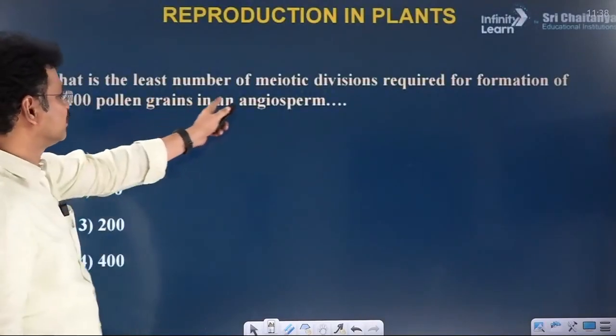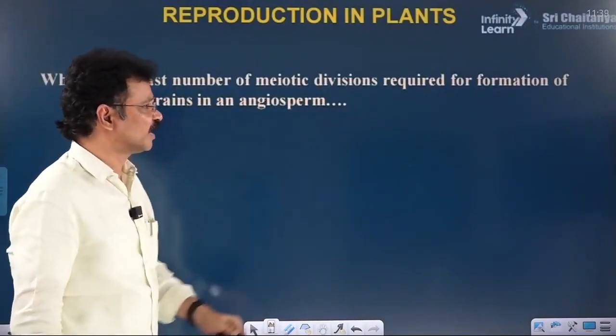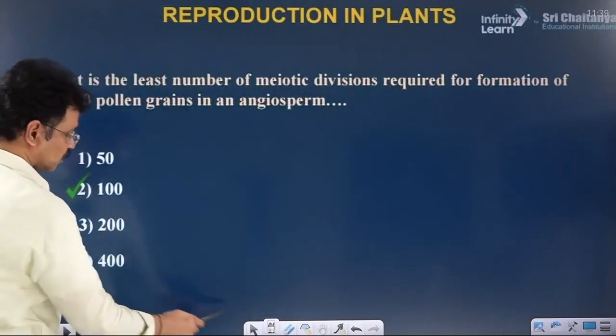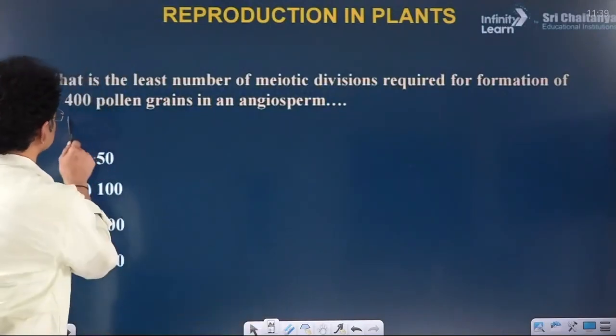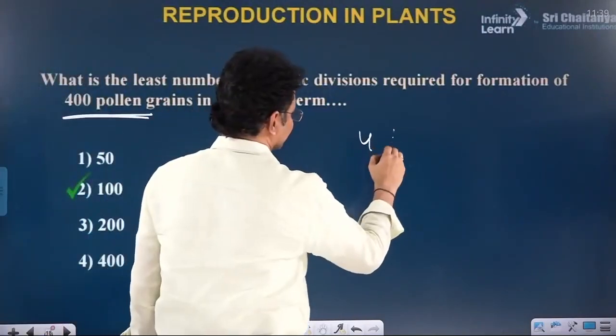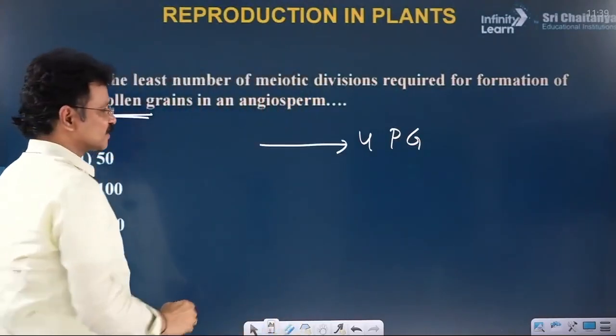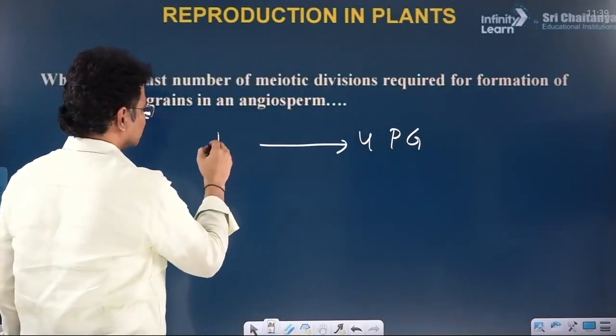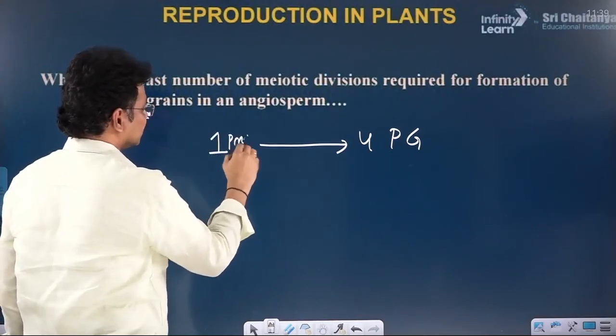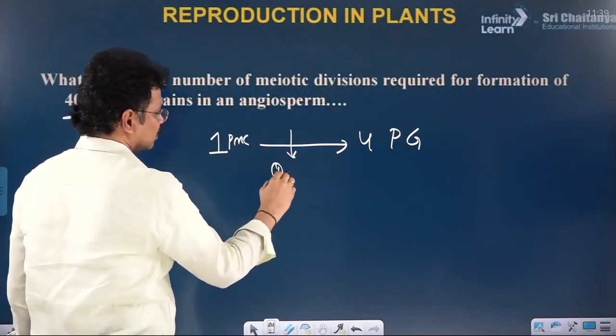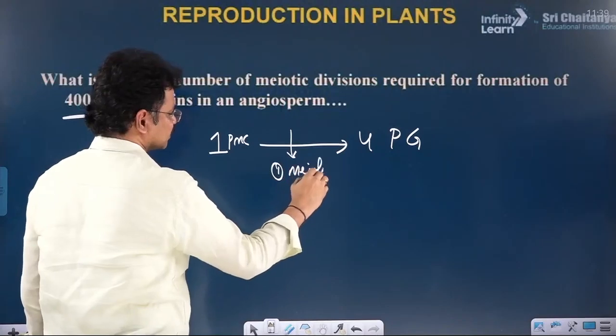What is the least number of meiotic divisions required for the formation of 400 pollen grains? Least number of meiotic cell divisions. For formation of 4 pollen grains, 1 pollen mother cell and 1 meiotic cell division is sufficient.